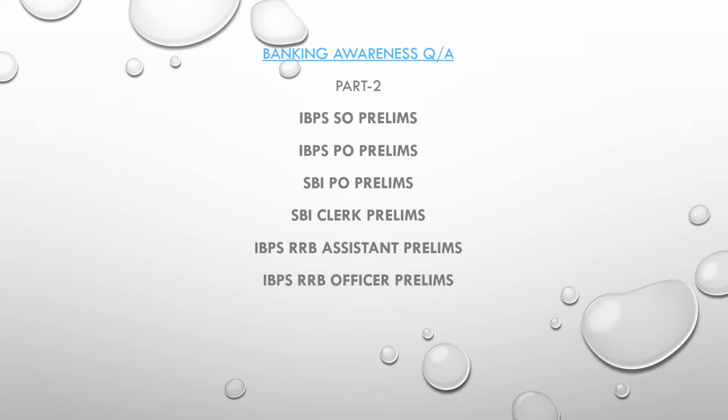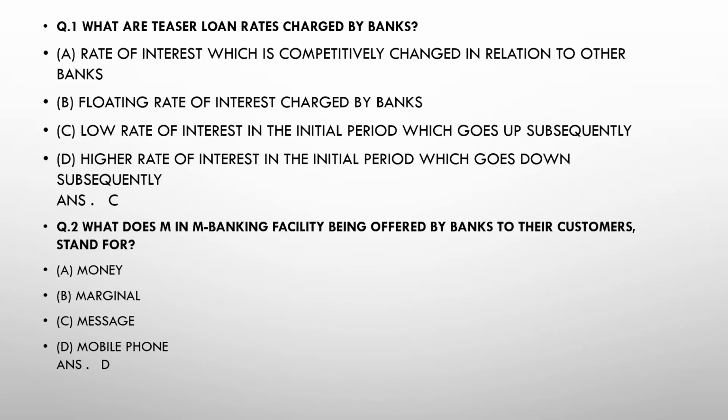So, moving on to the questions. The first question is: what are the teaser loan rates charged by banks? Here are 4 options. A, the rate of interest which is completely changed in relation to other banks. B, floating rate of interest charged by banks. C, a low rate of interest in the initial period which goes up subsequently.